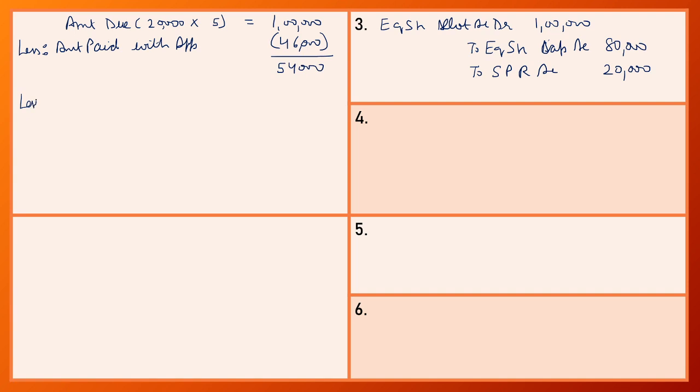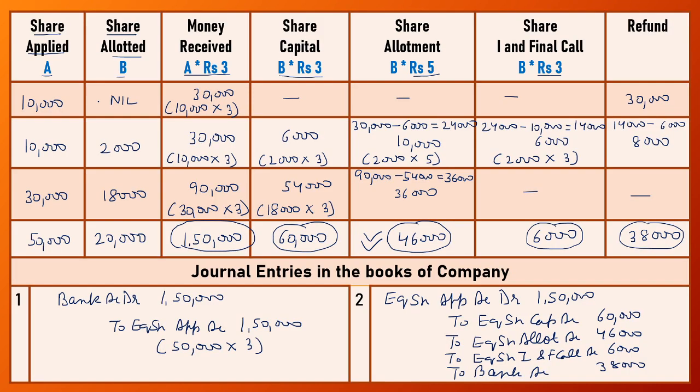Now the number of shares is 600 on which the company does not receive allotment money of rupees 5 per share. So the amount due is 3,000. But these 600 shares also paid advance money at the time of application, and these 600 shares are related with the third category, that is 30,000, on which 18,000 shares are allotted, because on 2,000 shares we have received all the installments. So on 18,000 shares we have received the advance allotment money of 36,000.